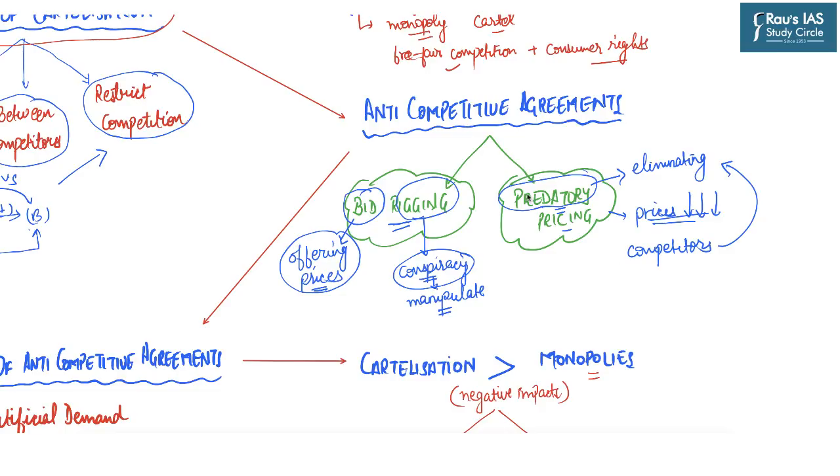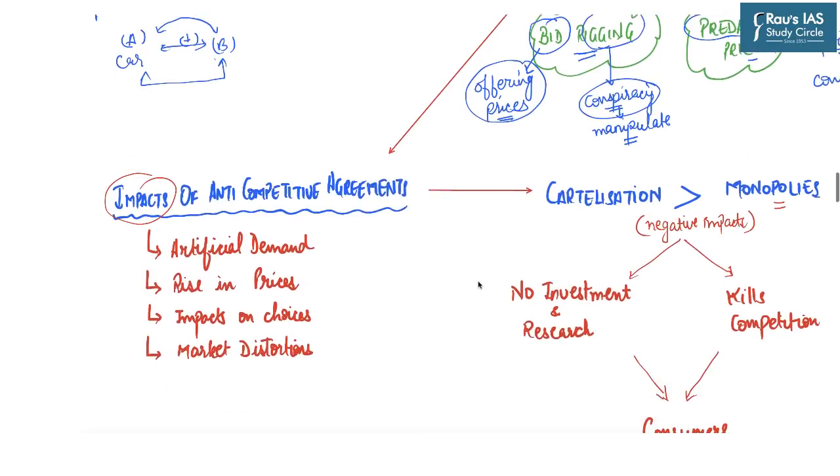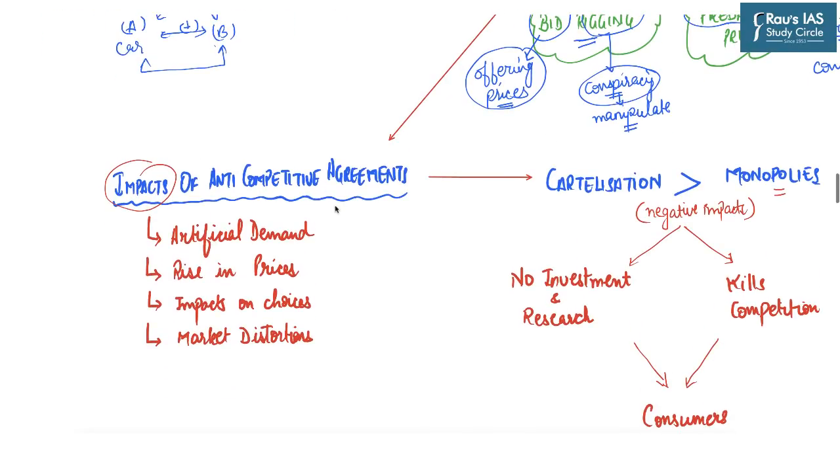So that is why predatory pricing and bid rigging are anti-competitive agreements, as they are distorting the free and fair competition in the market.